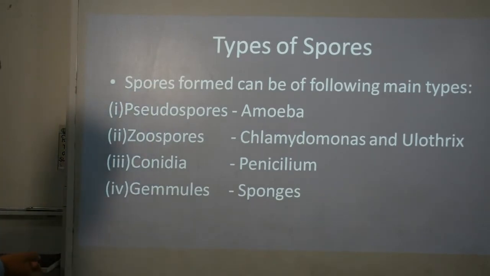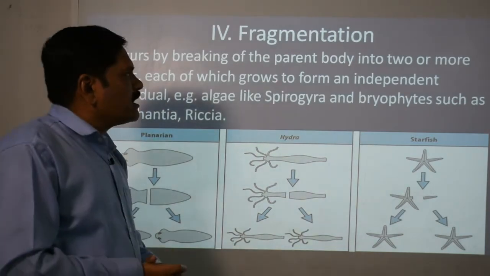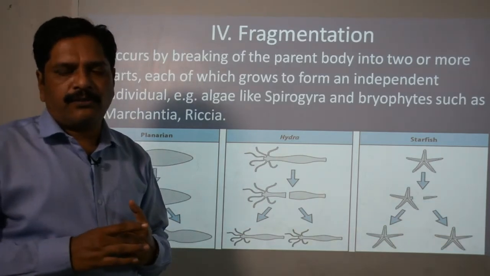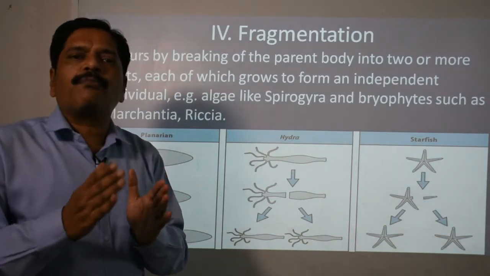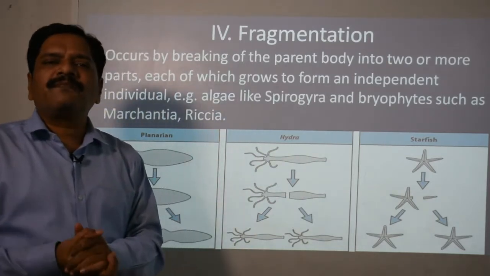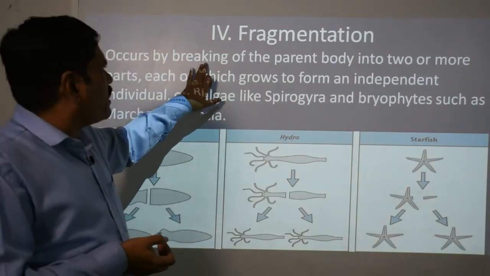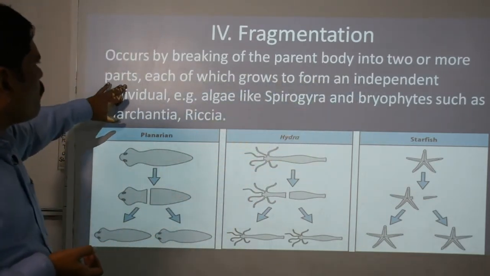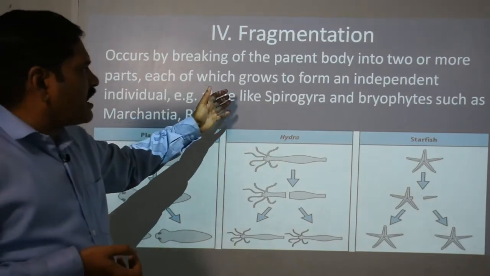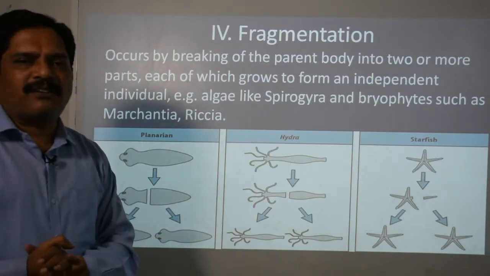Now we move forward to the next mode of asexual reproduction, that is fragmentation. As the word itself gives its meaning, the process of forming small segments of the body is called fragmentation. It is very common in simple multicellular organisms. It occurs by breaking of the parent body into two or more parts, each of which grows to form an independent individual. Algae like Spirogyra, and bryophytes like Marchantia and Riccia are good examples.